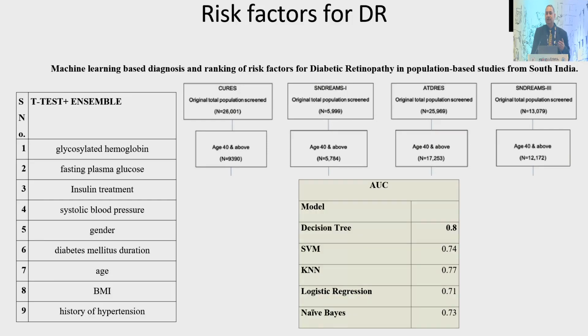And we came out with the AI algorithm that, just by putting in these risk factors, helps, because it's next to impossible to screen 106 million people with diabetes in our country. Probably a staged approach using risk factors, and screening those who are at more risk, is a solution at the community level.